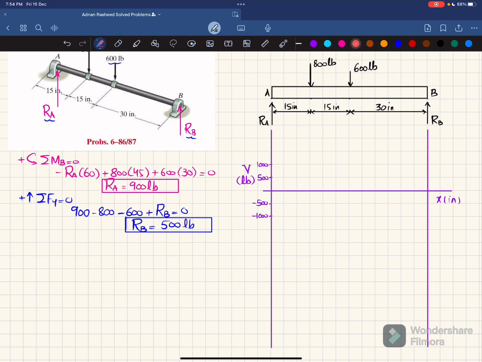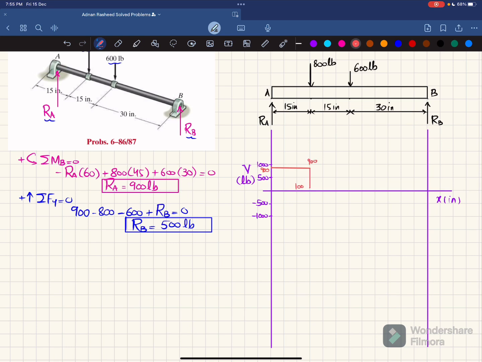Okay, so the first point in the shear force diagram starting from the left is RA, so RA is 900, so we'll first plot 900. So let 900 be this point. Now moving from point A till the 800 load, there is no other shear force, so it will remain horizontal. Clear? And at this point we have minus 800 downward. So 900 minus 800 will bring it to 100 at this length. So this point is your 100.